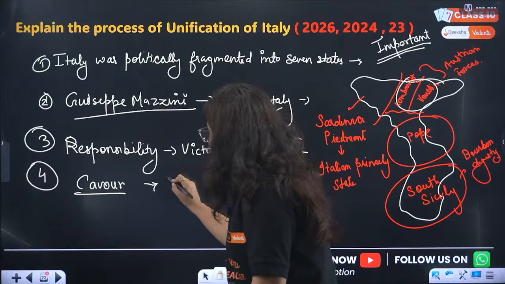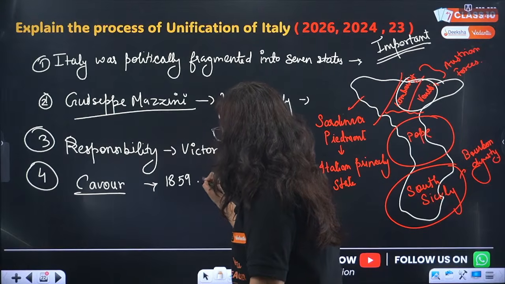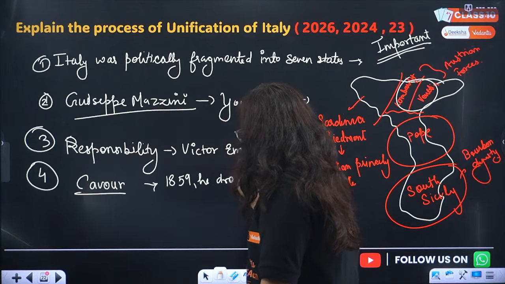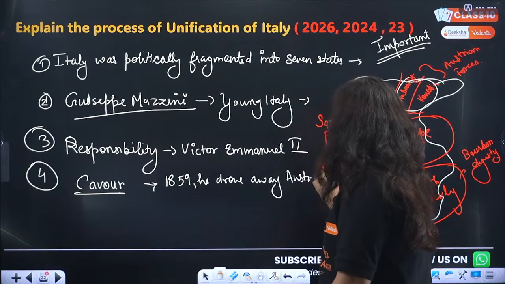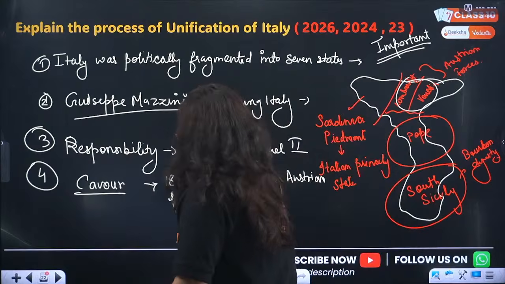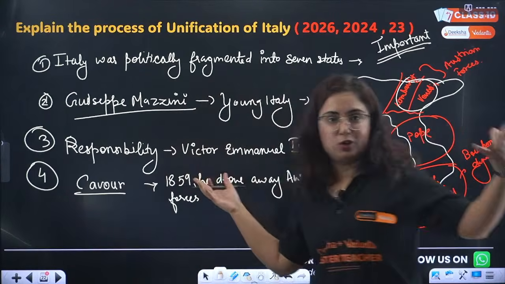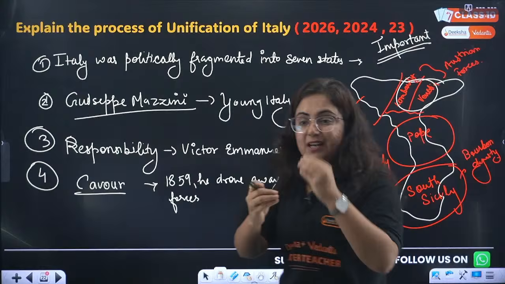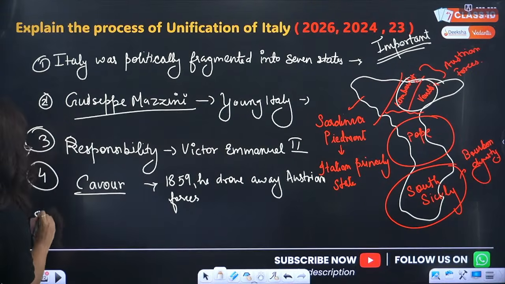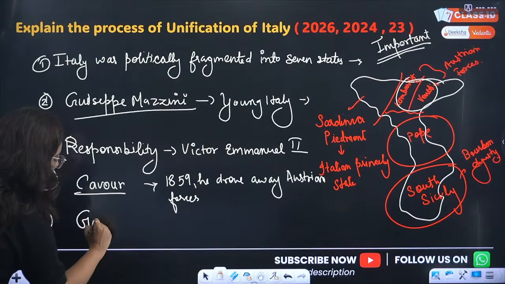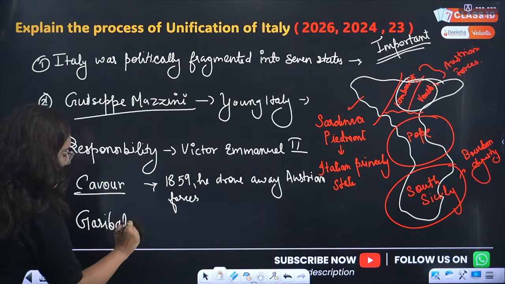So basically, in 1859, he drove away the Austrian forces, and they got the territory of Lombardy and Venetia. Again, a step towards unification. Next is the person referred to as Giuseppe Garibaldi.